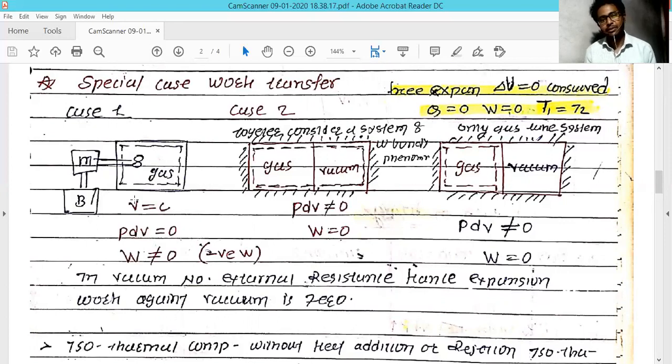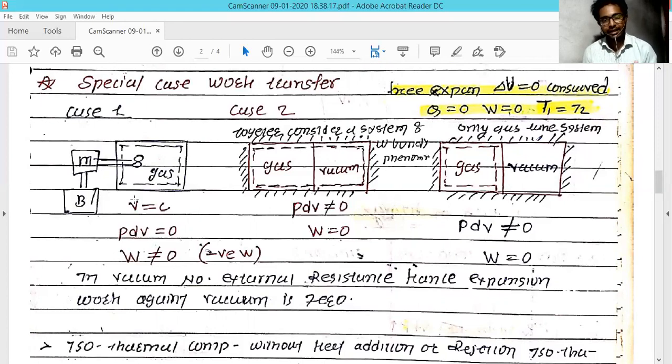The second example is an isolated system. Assume one tank is divided by a partition into two separate parts of equal volume.